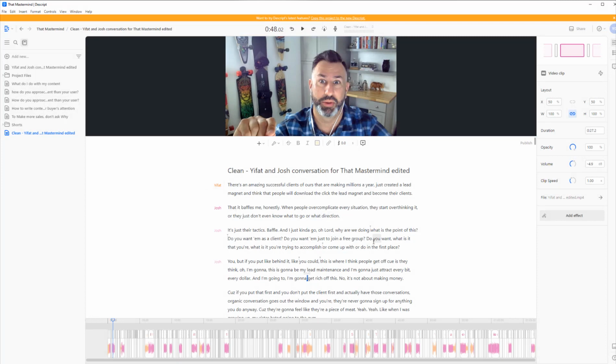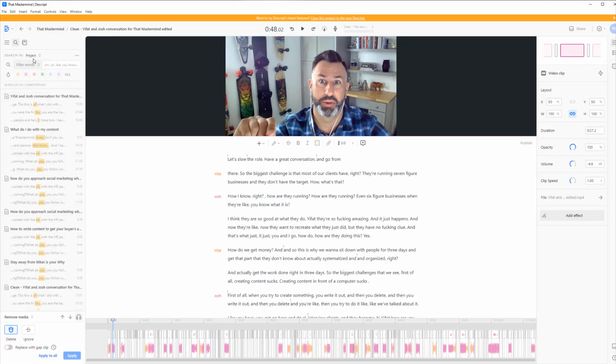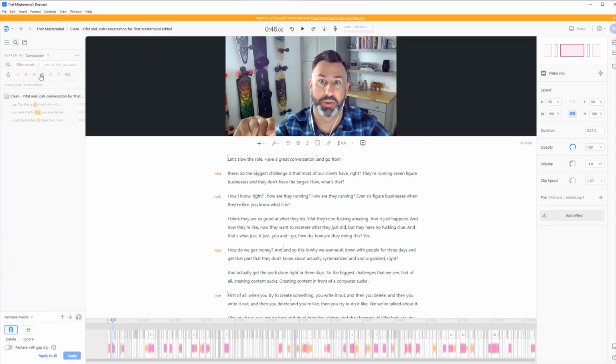Have it transcribe the conversation for you. You're going to clean it up by coming in here and removing all the filler words from this specific composition, which I already did. So I'm going to remove these ones as well. I can delete them or I can ignore them. I'm going to delete them in this case, so I don't have to copy them, right?